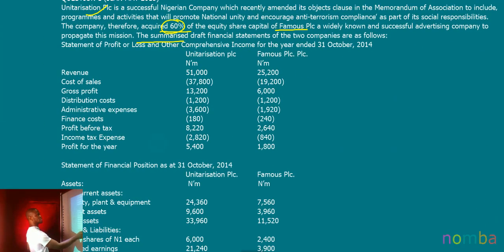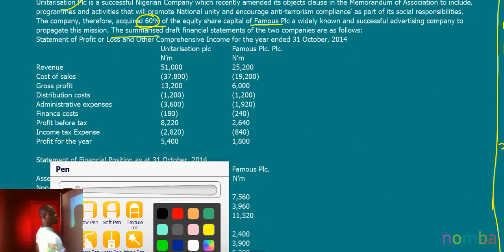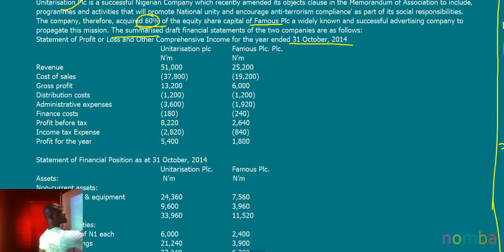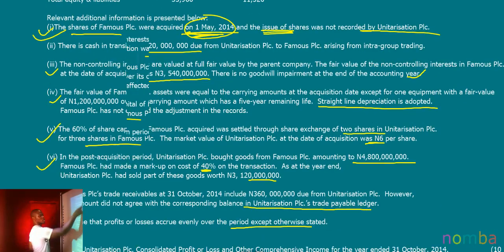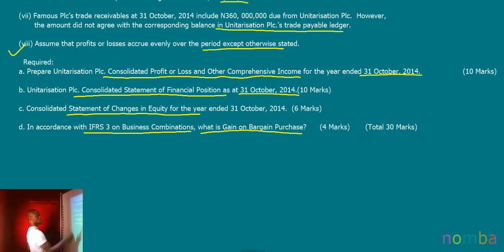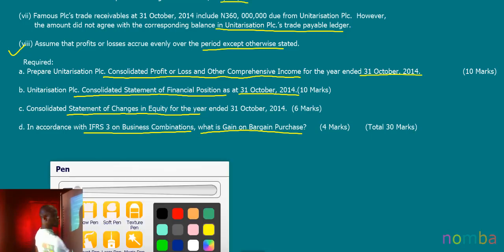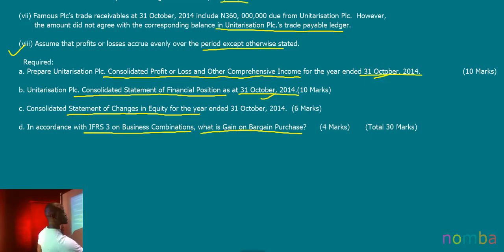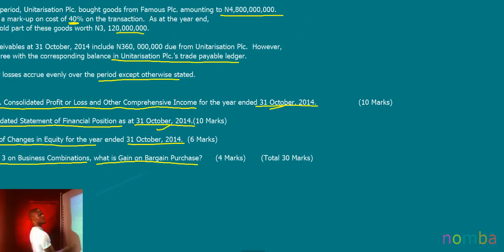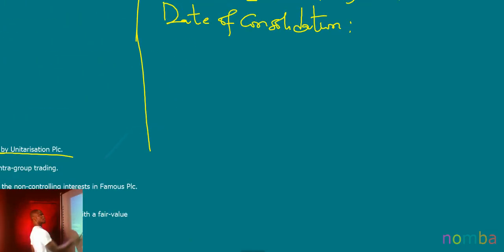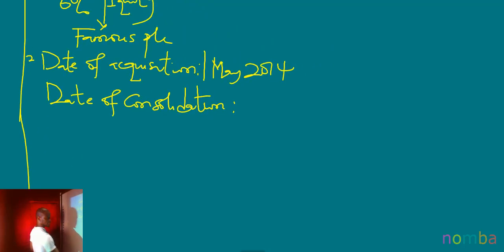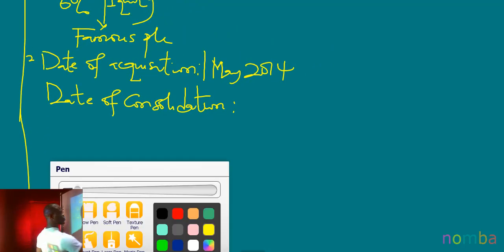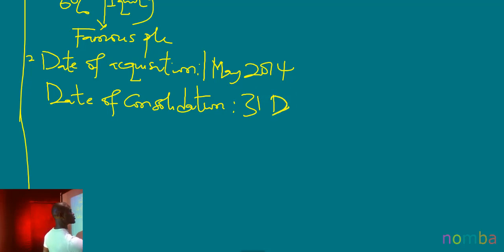You will see that we were given the statement of profit or loss for the year ended 31st October 2014. That is the date of consolidation. Statement of financial position as at 31st October 2014. That is the date of consolidation. And if you look at the requirements of the question, all the statements we were required to prepare were at 31st October 2014. So the date of consolidation is 31st October 2014.